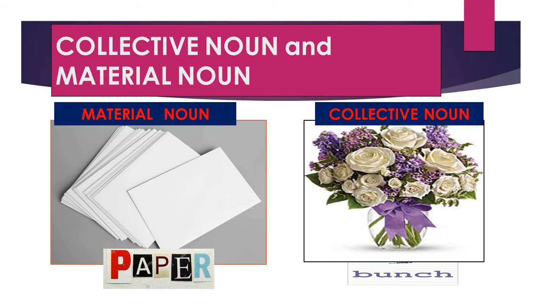So what is a material noun, children? A material noun is the name of the material from which different things can be made. For example, in this picture, paper is the material from which books can be made. And what is a collective noun? A collective noun is the word used to represent a group of people or animals or things. For example, in this picture, flowers. A group of flowers is called a bunch. So bunch is the collective noun here.